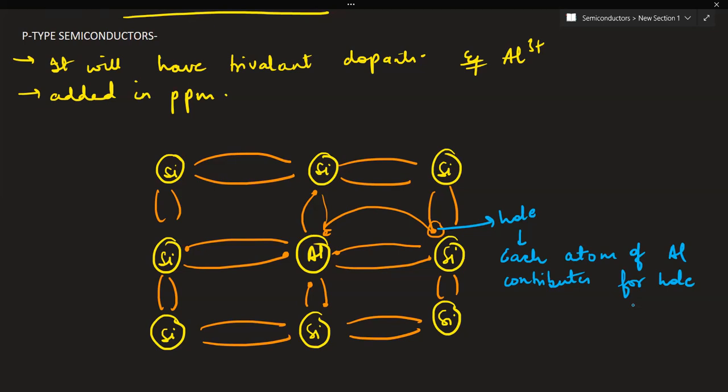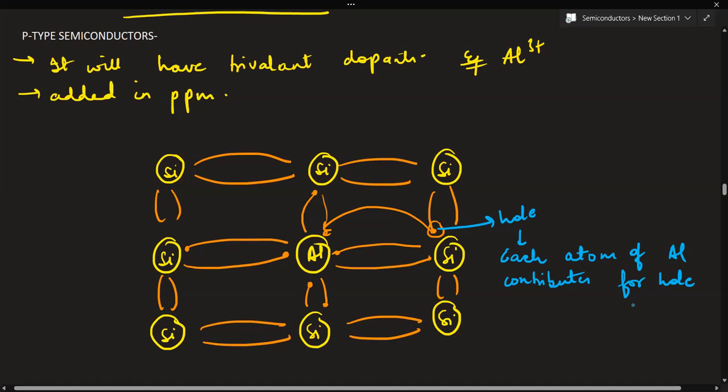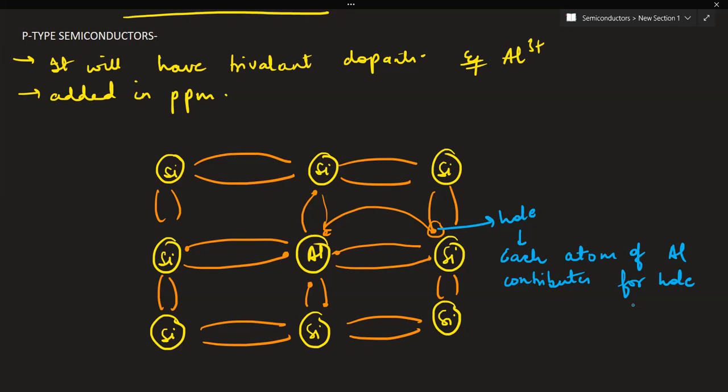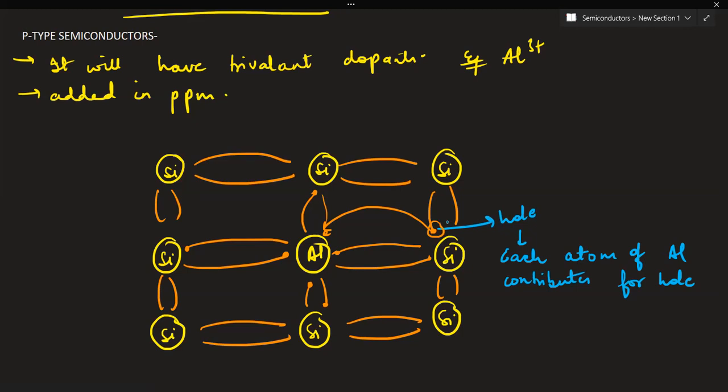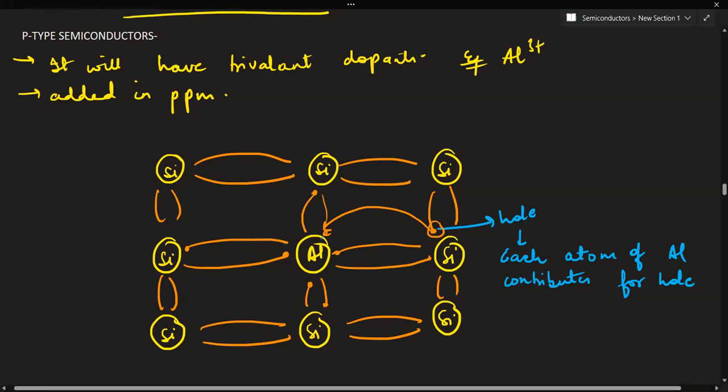So see, such a semiconductor is obtained by doping the tetravalent semiconductor silicon, or let's say germanium, with trivalent impurities such as indium, boron, aluminium, gallium, all those which you can relate through your chemistry. The impurity atom uses its 3 valence electrons in forming covalent bonds with 3 neighboring silicon atoms. And 1 covalent bond with the neighboring silicon atom is left incomplete due to the deficiency of 1 electron. So an electron from the neighboring silicon covalent bond can slide into this vacant bond, creating a vacancy or hole in this bond.